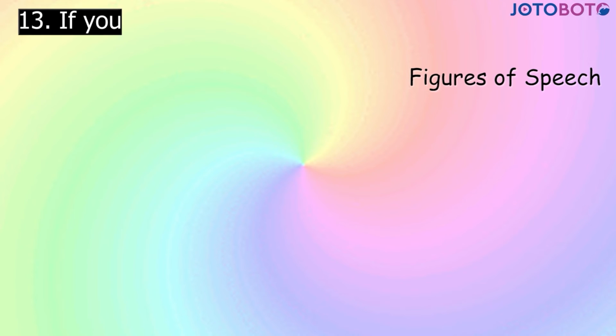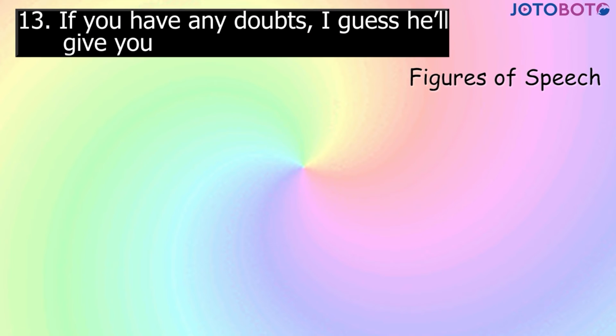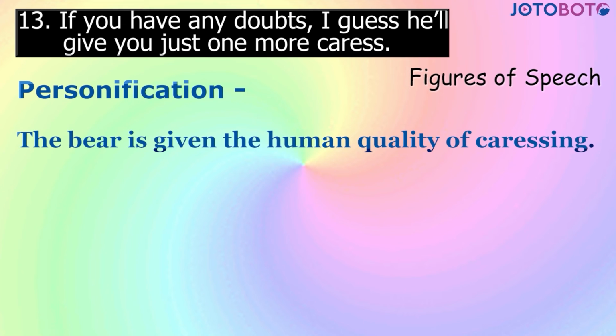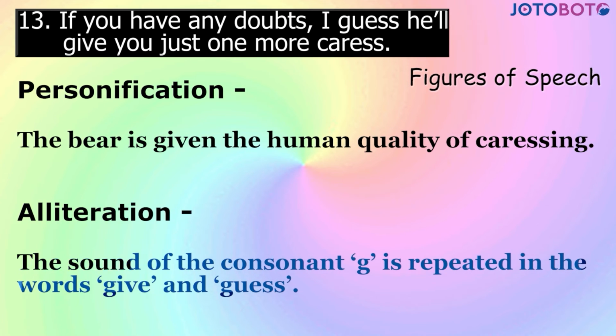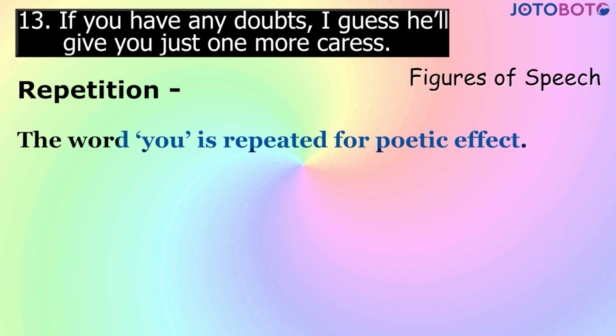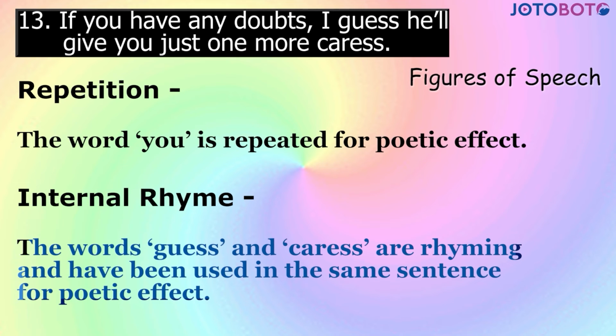Next, if you have any doubts, I guess he'll give you just one more caress. The figures of speech are personification. The bear is given the human quality of caressing. Alliteration. The sound of the consonant G is repeated in the words give and guess. Repetition. The word you is repeated for poetic effect. Internal rhyme. The words guess and caress are rhyming and have been used in the same sentence for poetic effect.